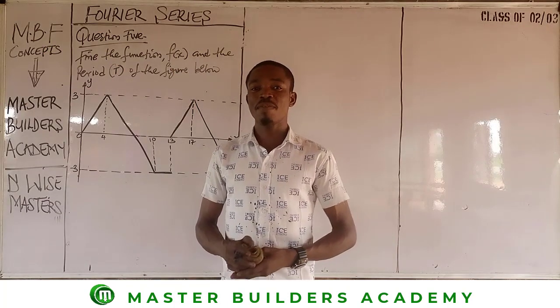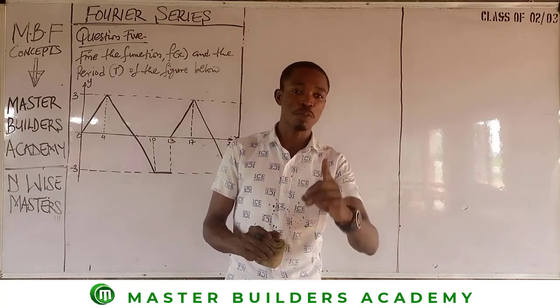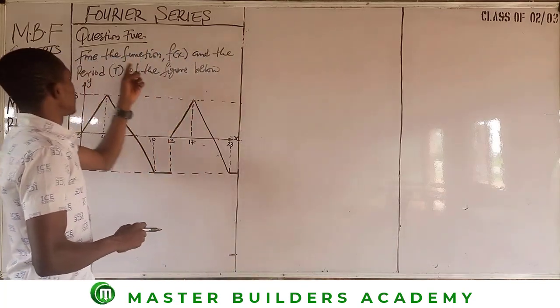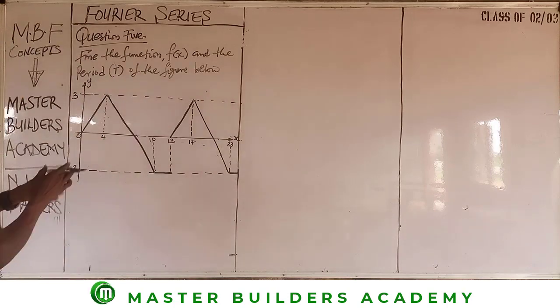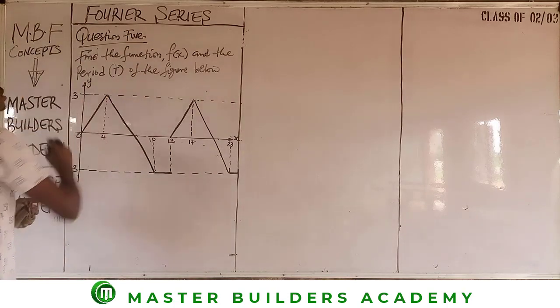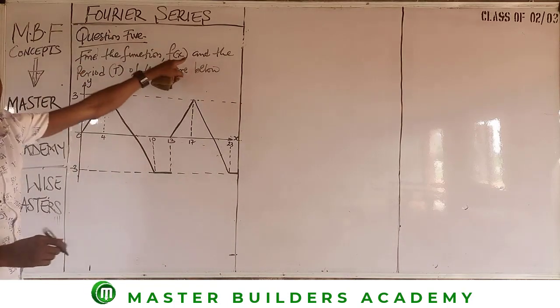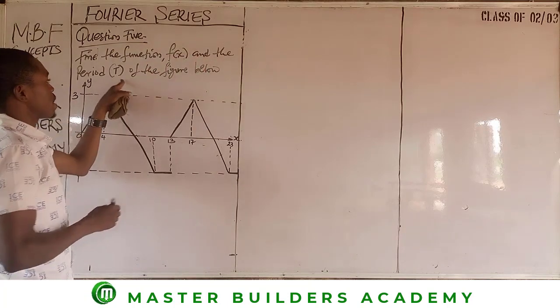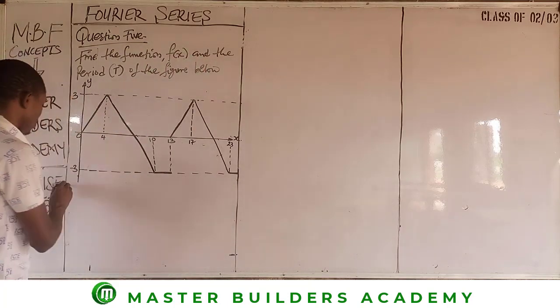Okay, guys, now we have the next question on the board, which happens to be question number 5. This is it. Question number 5. We are asked to find the function f of x and the period t of the figure shown below.